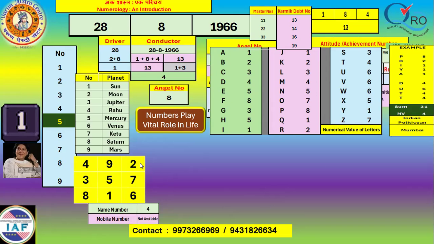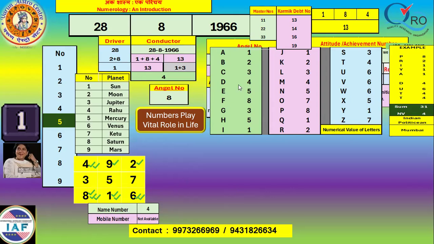The 2 will be taken first, thereafter 8. 8 is again repeated from the month. 1 is taken from the year, 9 is taken from the year, and 666 is taken from the year. Thereafter, this 1 is again taken from the prime number, 4 is taken from the conductor number, 8 is taken from the angel number, and from the name, 4 is taken. So these are the effects of numbers in the system calculation.